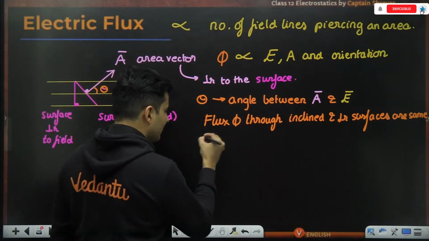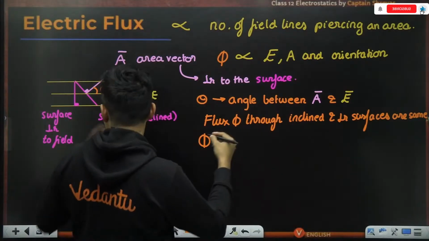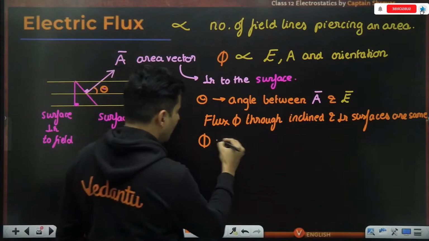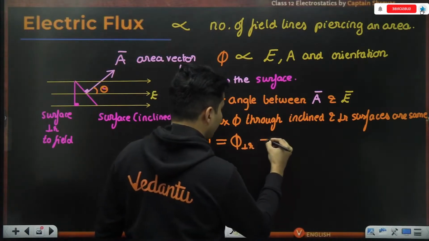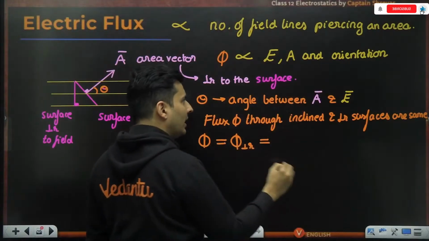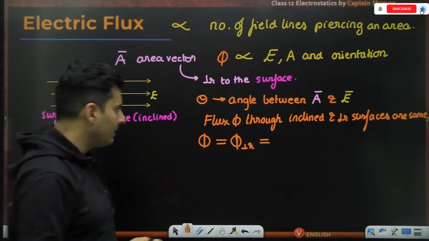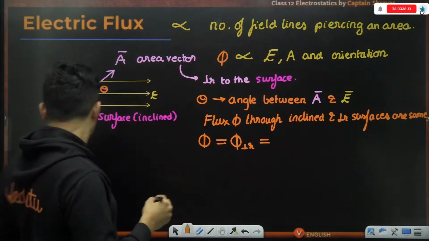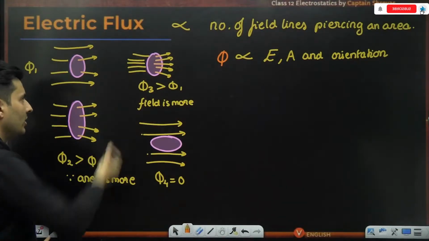Now just imagine this. If I want to calculate the flux through whatever surface I want, I will measure the flux through the perpendicular surface. Flux depends on the field, the area and the orientation part. For that orientation part, we are doing this derivation. We just saw if there is more field, there is more flux. If there is more area, there is also more flux.